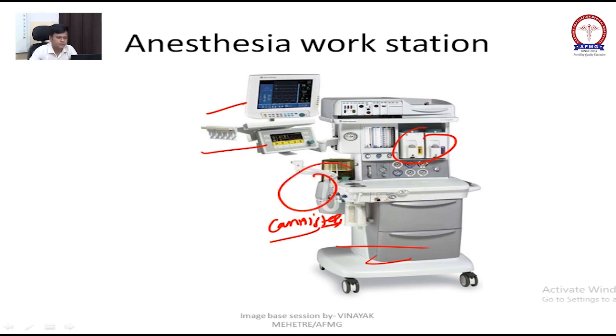This is your flow meter, and these are some boxes to keep your paperwork and some instruments inside. There are different types of anesthesia workstation. You don't need to remember it. I will give you one concept that should be in your mind.